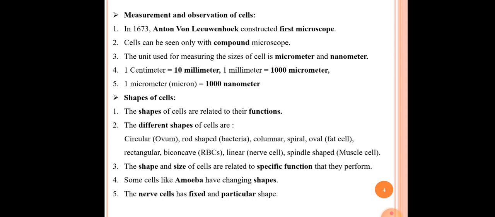The third point here is the size and shape of cells are related to the specific functions that they perform. Already we covered this point. The fourth point here is some cells like amoeba have changing shape. In case of amoeba, it is a unicellular organism, and with the help of pseudopodia it can change its size as well as shape. The fifth point here is the nerve cell has a fixed and particular shape. Nerve cells are linear, that's why they have a particular shape and size.